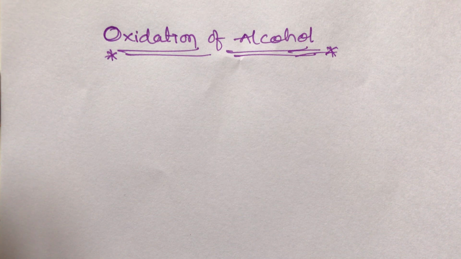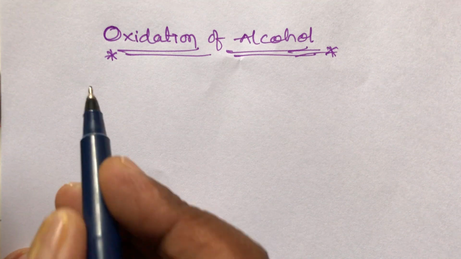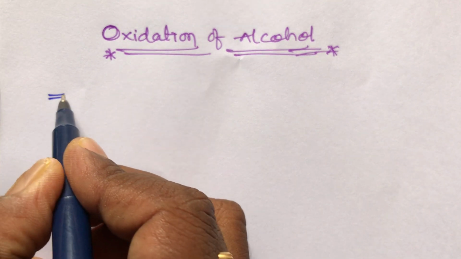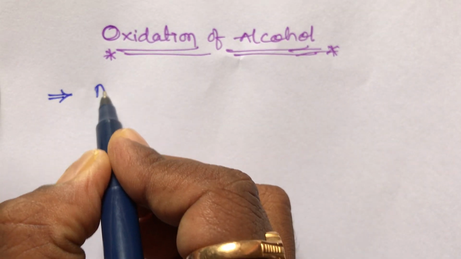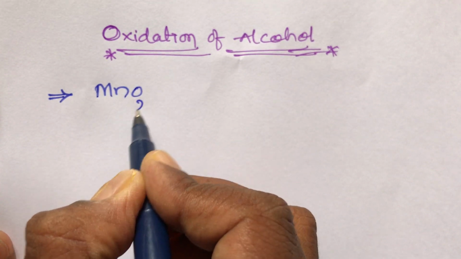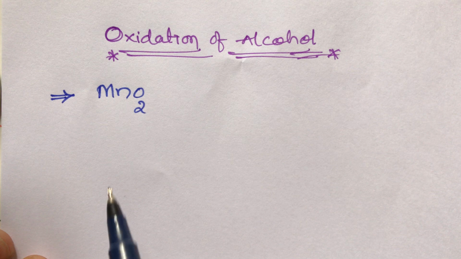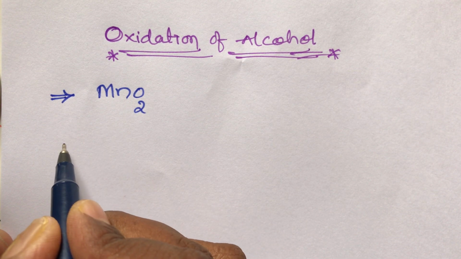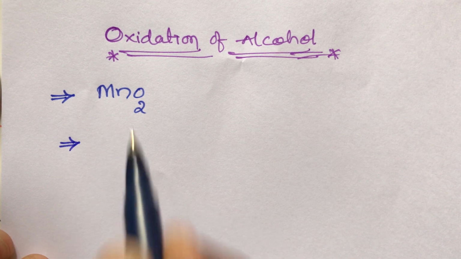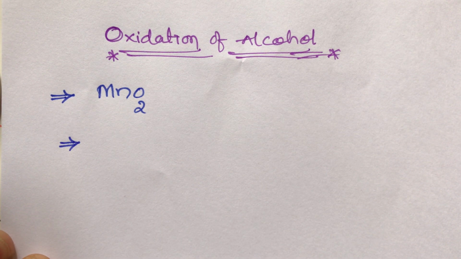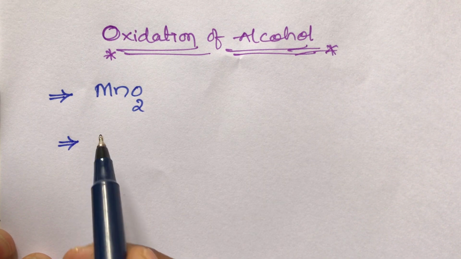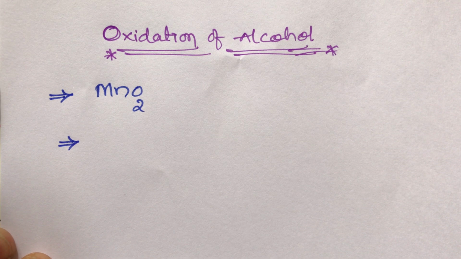Hi students, continuation of oxidation of alcohols. The next oxidizer, a very important one, is MnO2. It also acts as a moderate oxidizer. You remember, students, manganese dioxide. For oxidation of alcohols, the next reagent is MnO2. It is a moderate oxidizer.